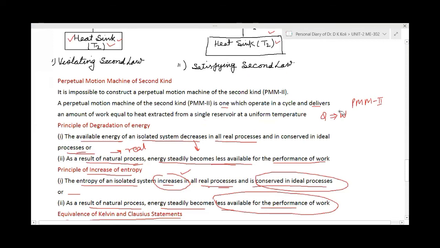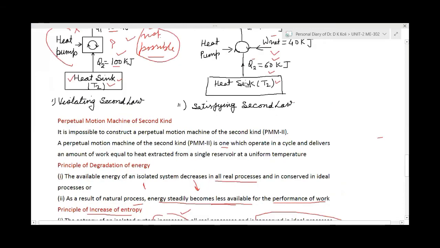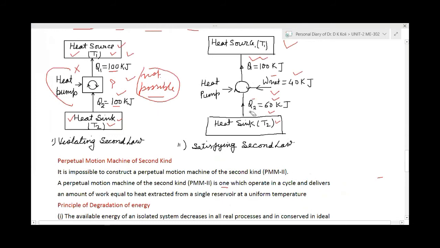Second kind. Okay. So no. In the second case, there's nothing. It is a practical case. You already studied. If you are attending my class, you will study. This is for the heat pump, and if the direction is reversed, that is for the heat engine.